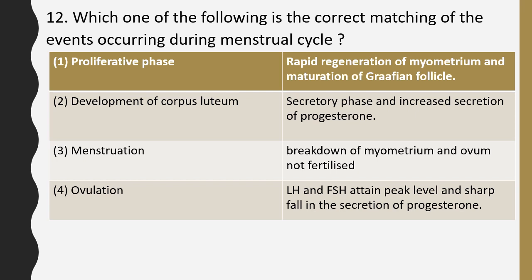Ovulation, LH and FSH attain peak level and sharp fall in secretion of progesterone. Which one is the correct matching? The correct answer is option 2. Development of corpus luteum corresponds to the secretory phase and there is increased secretion of progesterone.